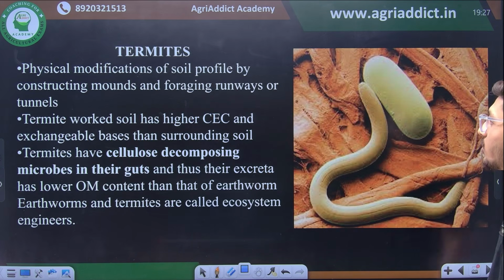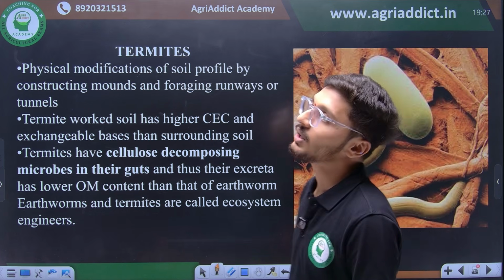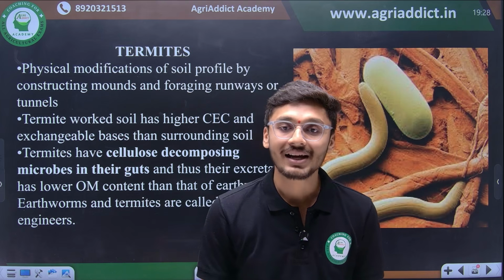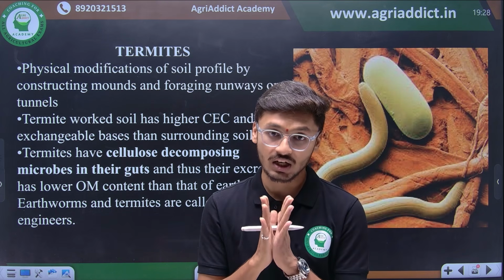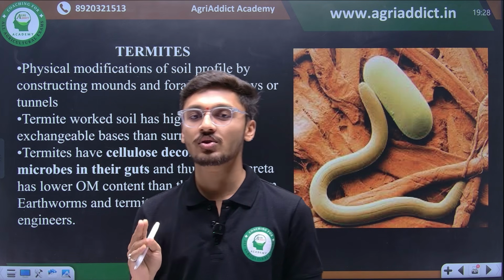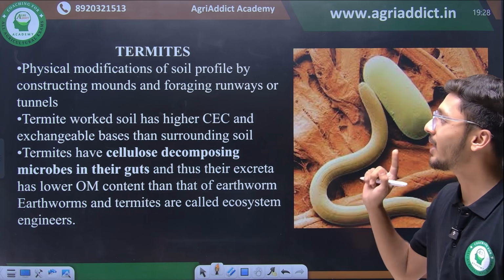Then moving ahead to the next slide, we have another important category of macrofaunal population, that is termites. And termites and earthworms are the two main macrofaunal organisms which are known to optimize the physical condition of the soil. So physical modification of soil profile by constructing mounds and foraging runways or tunnels is done by termites.